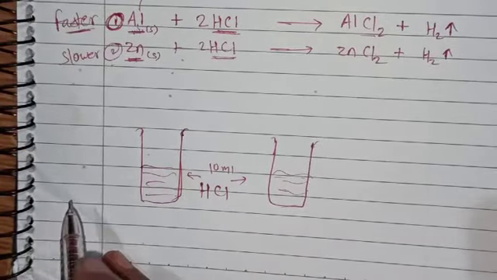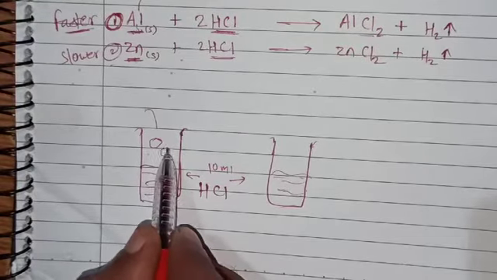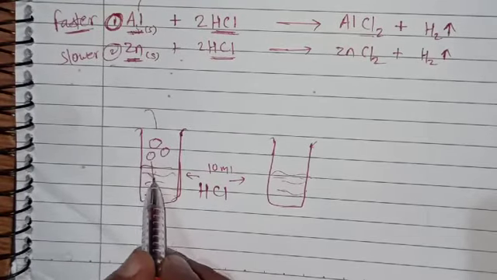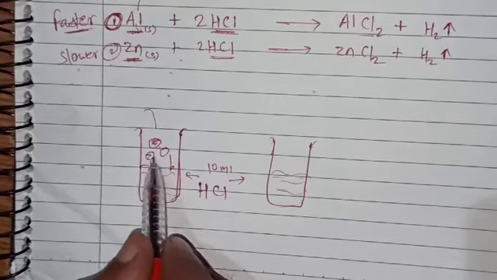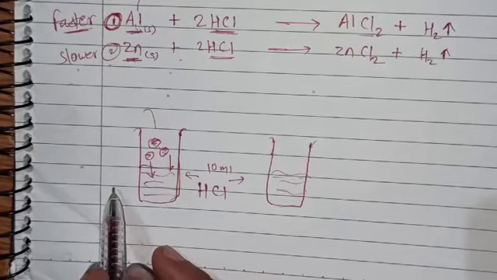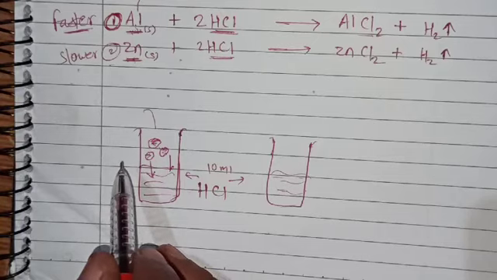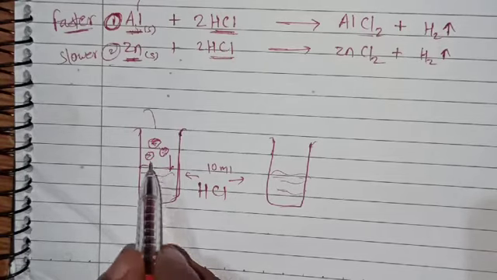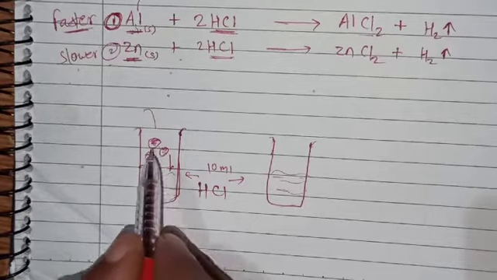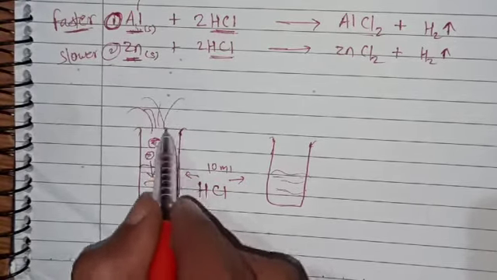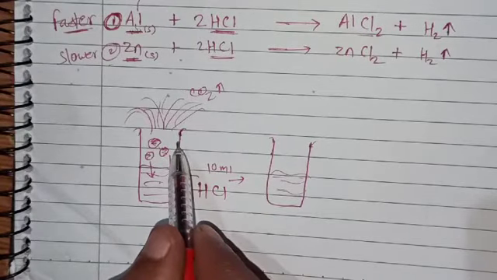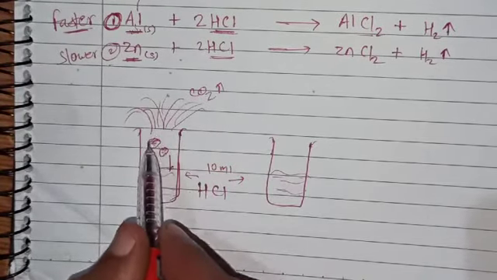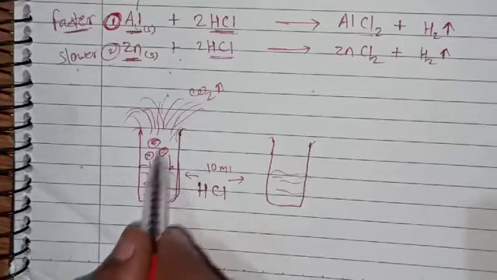First we add some stones of Shahabad tiles. We will see that the reaction happens. The effervescence will come, and that effervescence is nothing but carbon dioxide gas, which is liberated after some time.